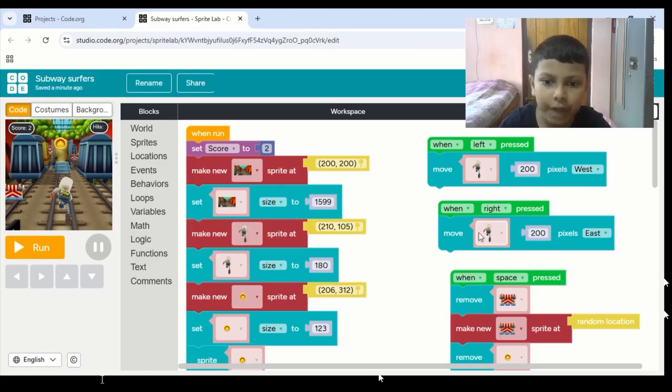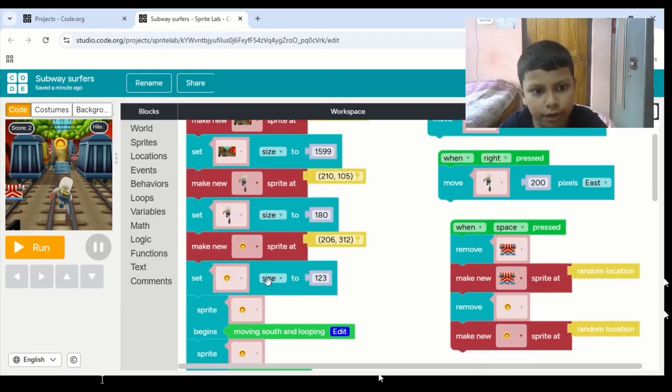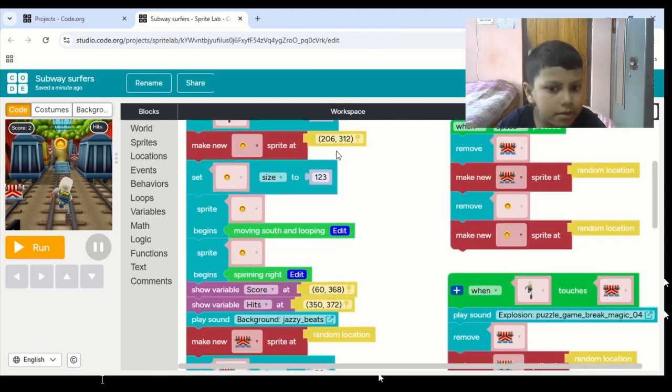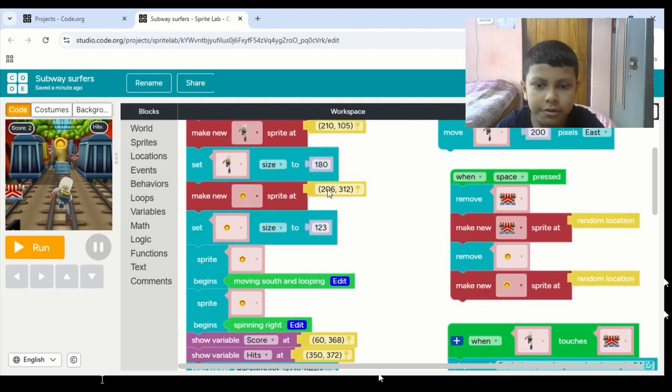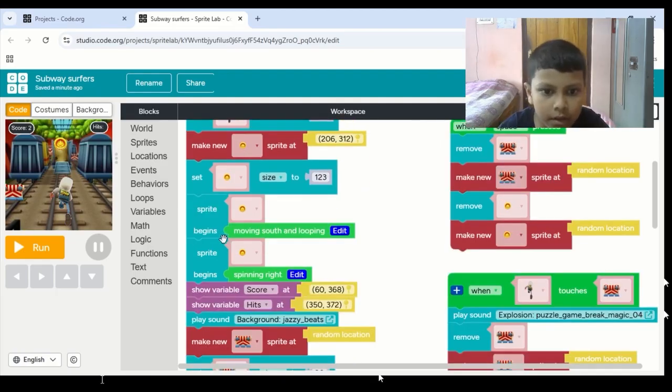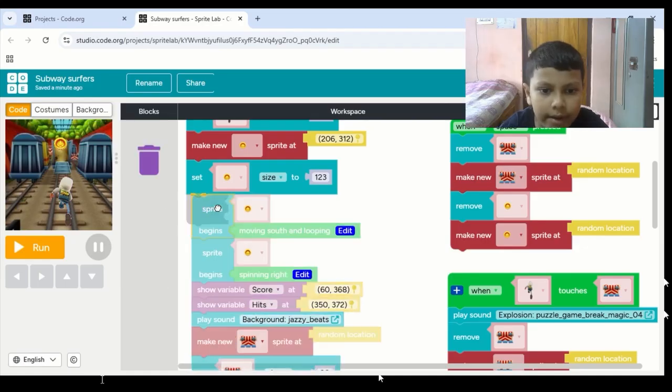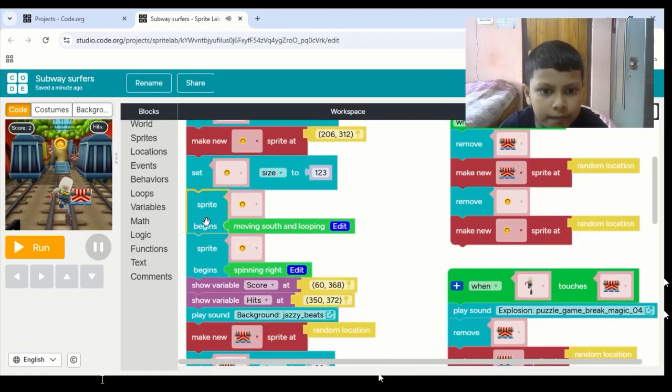It can move left and right, and I also changed the size of it. Next I made a coin and then set its size to this much, 123. Next I have added this block. I have added this from behaviors, this one.